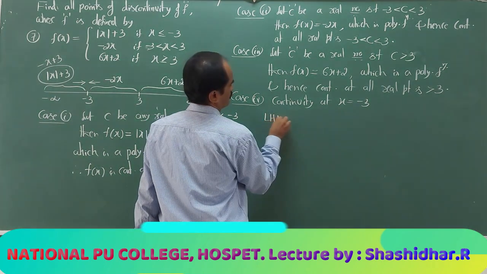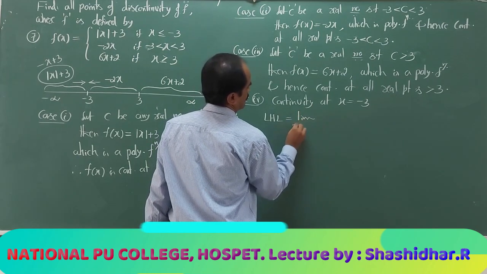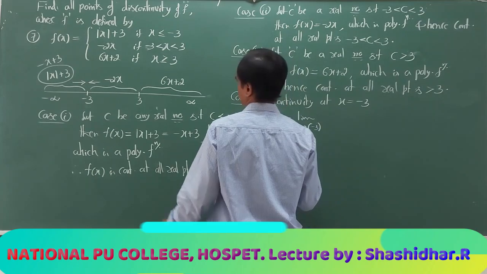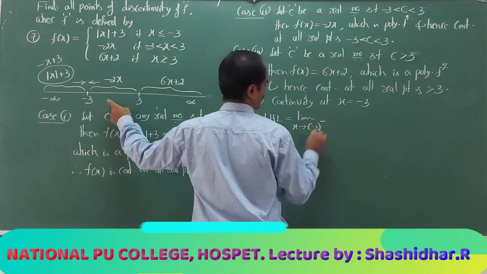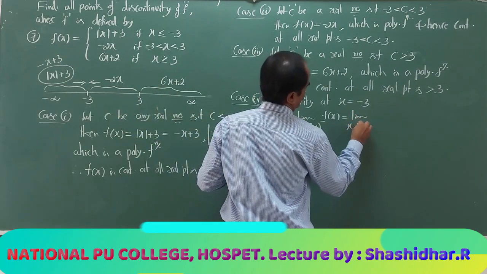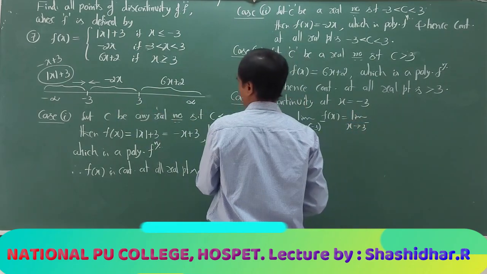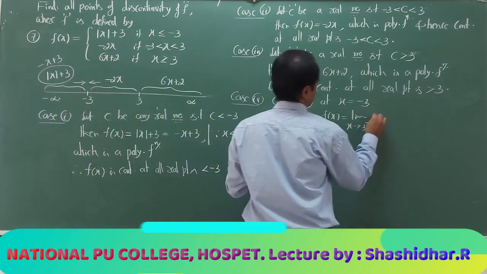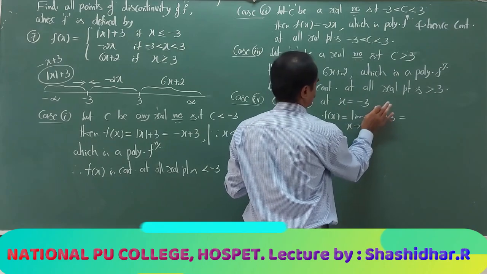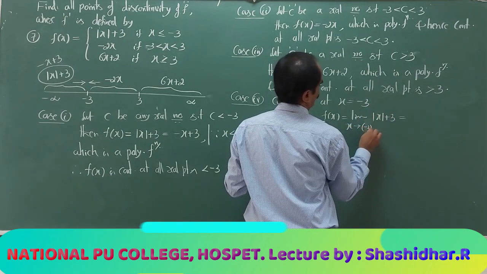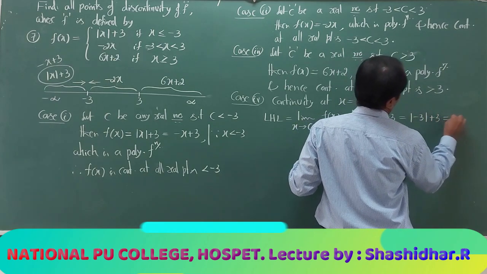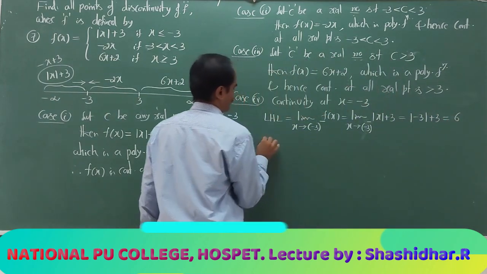So, LHL, limit as x tends to -3 from the left side. f(x) is |x + 3|, that is equal to the modulus of -3 + 3, that is equal to 6. RHL, limit as x tends to -3 from the right side, I have to take -2x, that is -2 into -3, that is equal to +6.